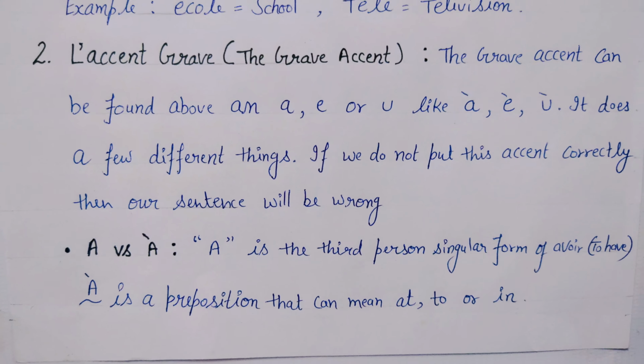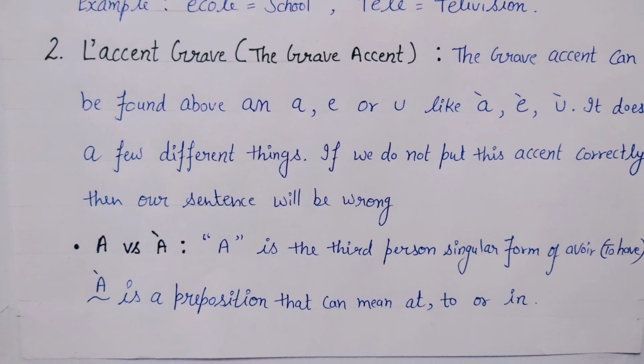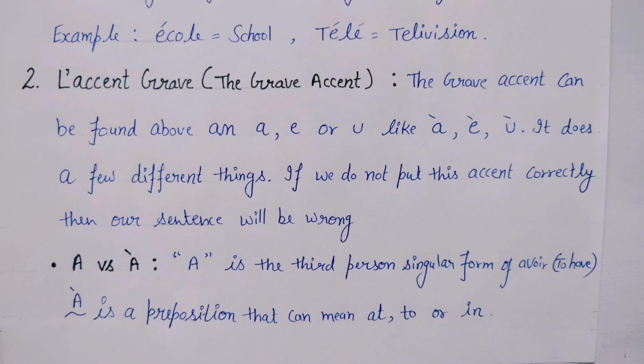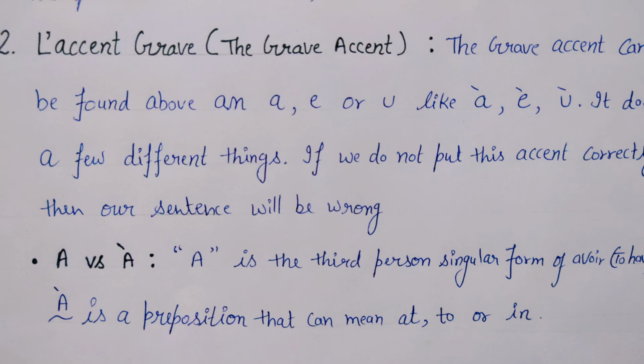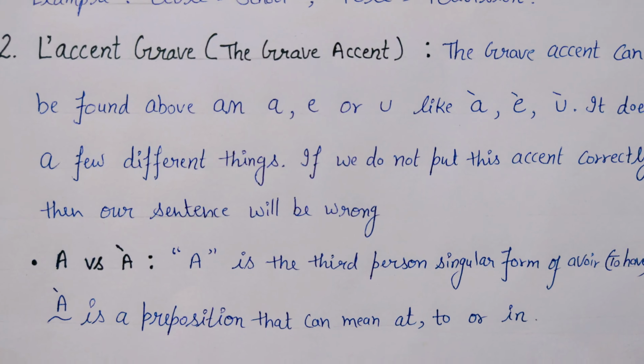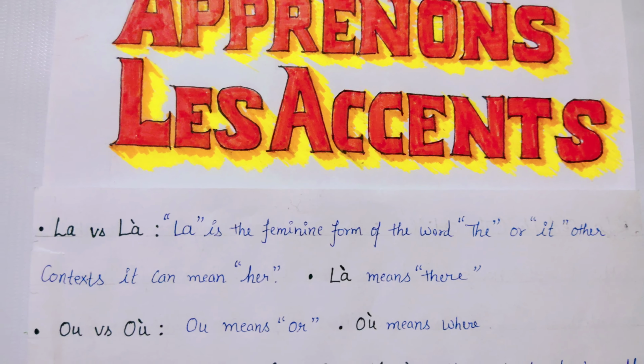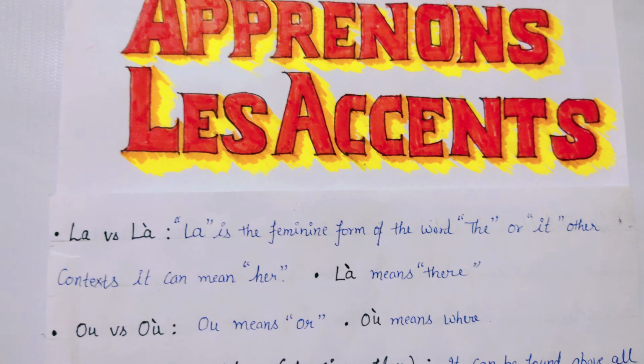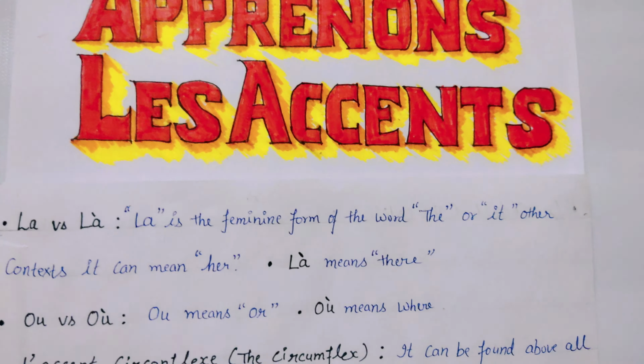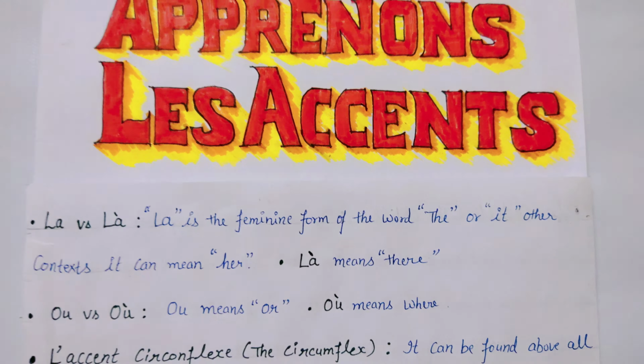Avoir means to have. And à, with this accent, is a preposition that can mean, according to the situation, at, to or in. La versus là. La is the feminine form of the, or in other contexts it can be her, and là means there. Another example, ou versus où. Ou means or and où means where. So for example, où est la gare? Where is the railway station?